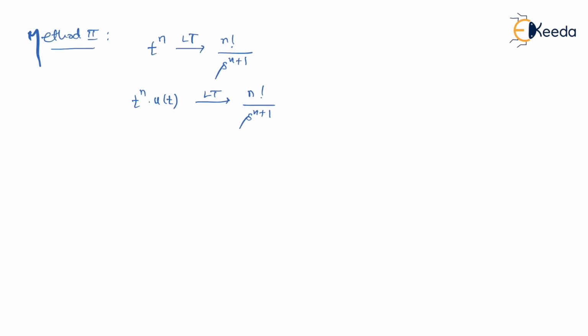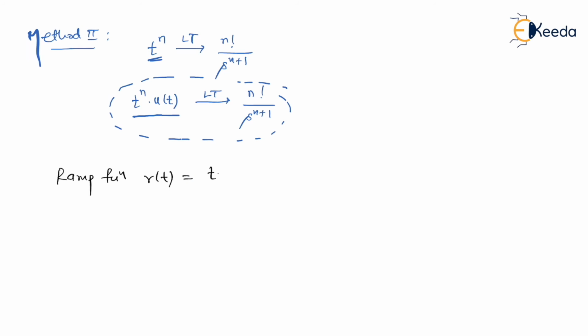So it is understood that in normal mathematics, every function is by default multiplied with u of t. Therefore, the formula you learned in mathematics for t raised to n is applicable for t raised to n dot u of t in our engineering. So you have to remember this formula, just follow it, and you can get the answers for the ramp as well as the parabolic function. Let's see how. For the ramp function, r of t, which is nothing but t dot u of t, look at the formula. Here the value of n is equal to 1. According to the formula, it is 1 factorial upon s raised to 1 plus 1, which is obviously 1 upon s square.